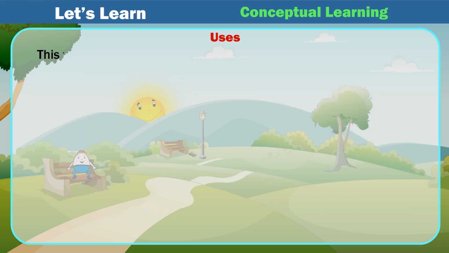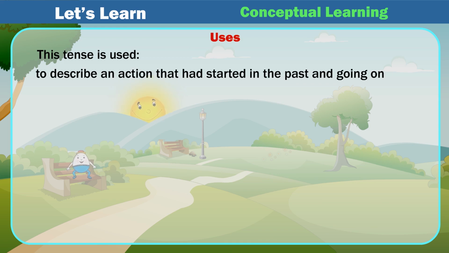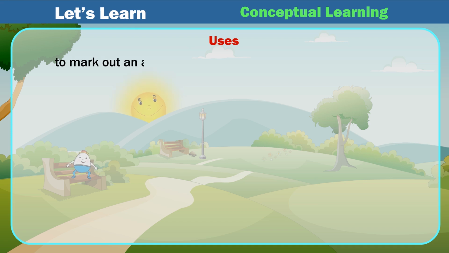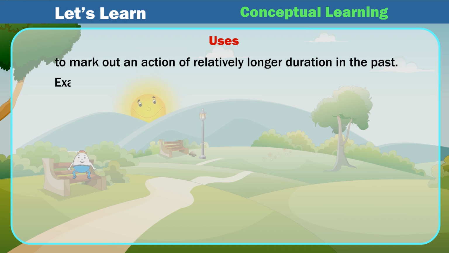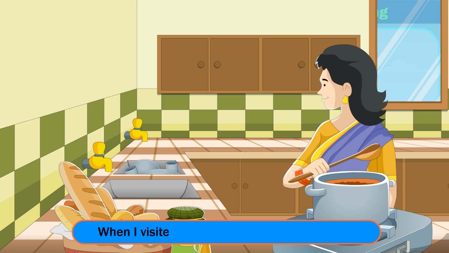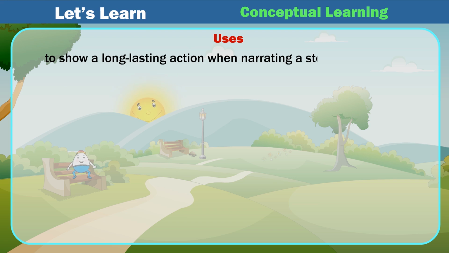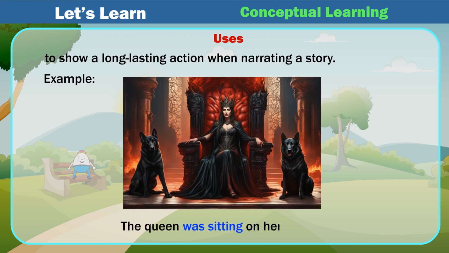Uses: this tense is used to describe an action that had started in the past and was going on for a duration at that time. Example: She was studying all night. To mark out an action of relatively longer duration in the past. Example: When I visited her yesterday, she was cooking. To show a long, lasting action when narrating a story. Example: The queen was sitting on her throne.